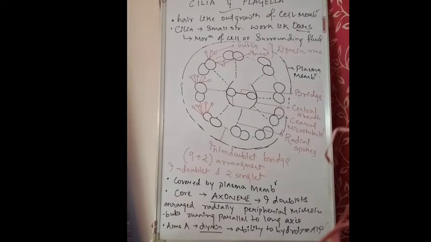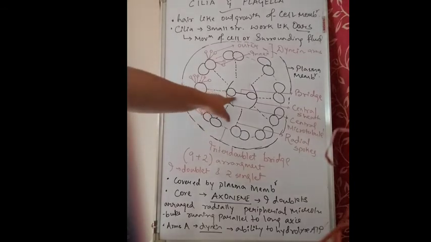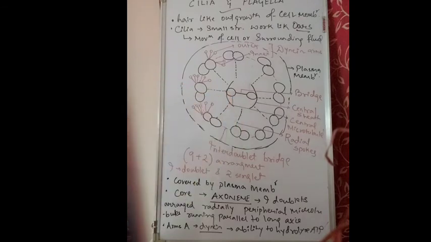In cilia and flagella, two singlet structures are present at the center, made up of microtubules, that is, the tubulin protein. In the peripheral part, doublet structures are present, which are 9 in number.